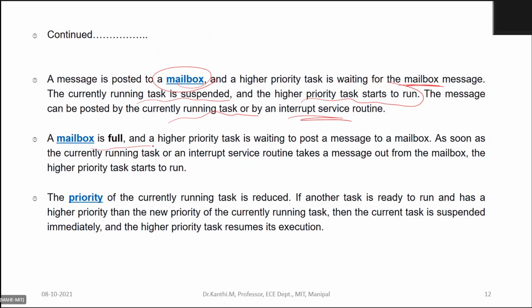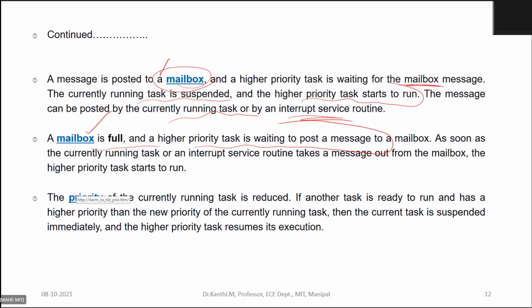So if the mailbox is full and a higher priority task is waiting to post a message to the box, the currently running task or an interrupt service routine takes a message out of the mailbox. Means there is a message put in the box, and the task waiting for the message through the mailbox is forced to go to the blocked state, and meanwhile the next task in the ready list starts executing. Okay, so anyway, this also we are yet to discuss.